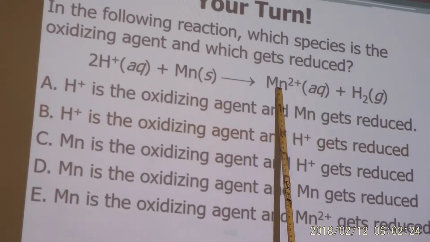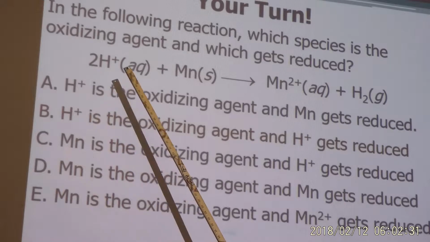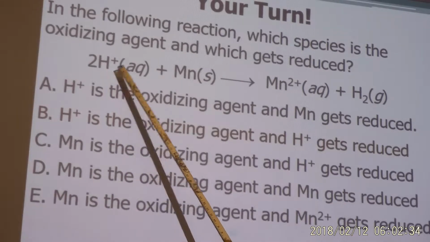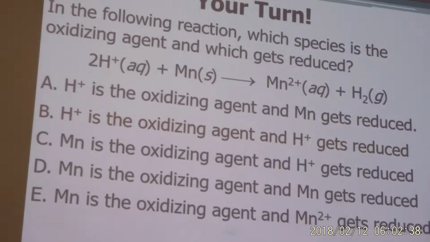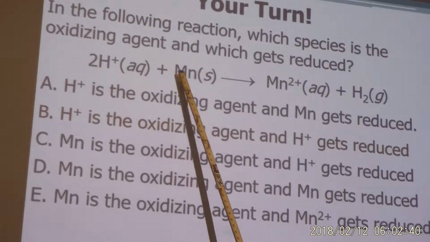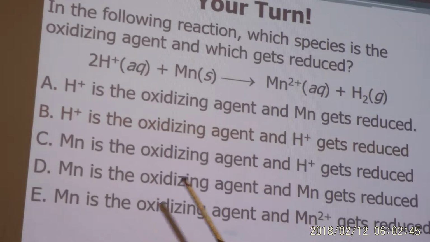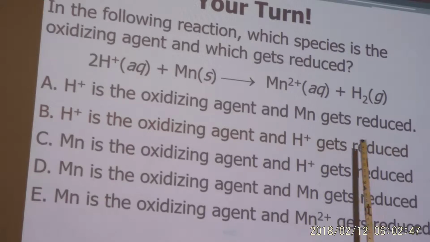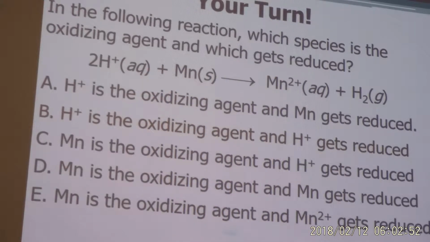This thing was oxidized. How did it get oxidized? Not my fault. Right? Somebody else did it to him, right? It's never anybody's fault. They're always a victim. See, the hydrogen oxidized the manganese. Right? So this is the oxidizing agent. So what happened? Who was reduced? Did hydrogen get reduced? Yes, they did. Because manganese did it to them, right? Not their fault. Manganese was just reducing people. It's B. The answer is B.